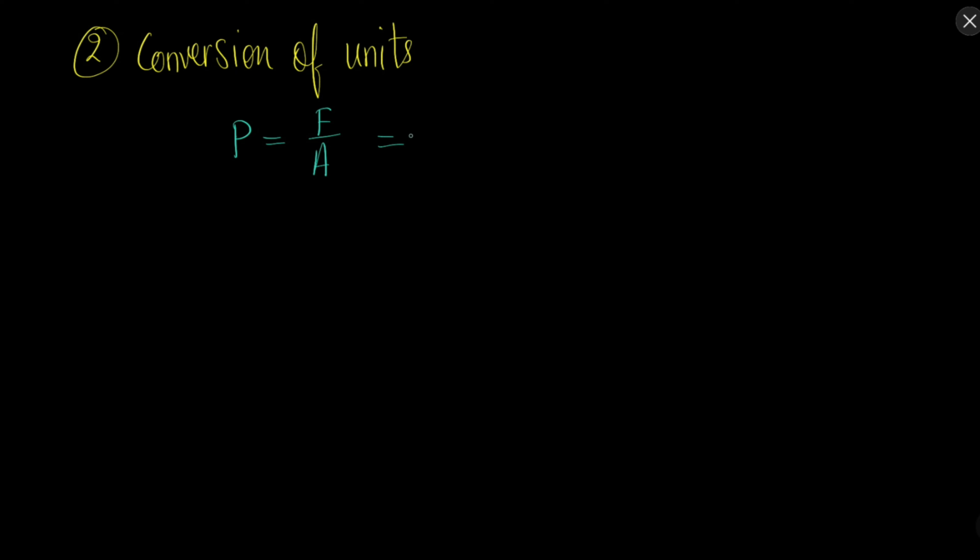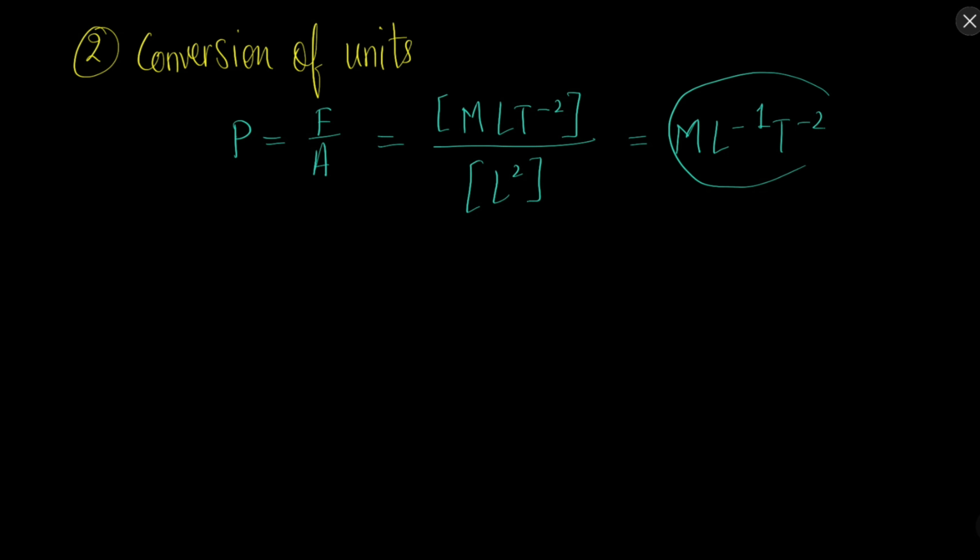Now what are the dimensions? Dimension of force is M L T to the minus 2, dimension of area is length into breadth, so L square. So ultimately we get M L to the minus 1 T to the minus 2. So these are the dimensions for pressure. Now the SI unit of pressure is Pascal.